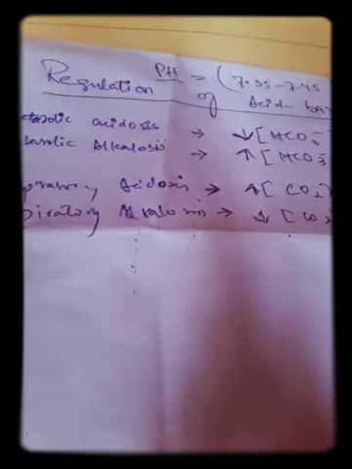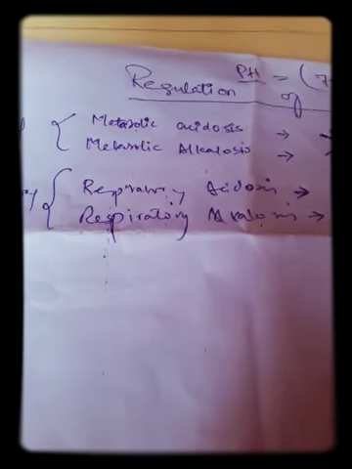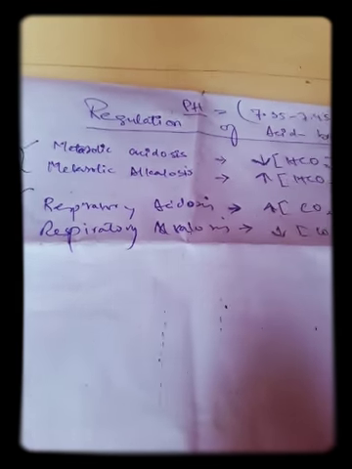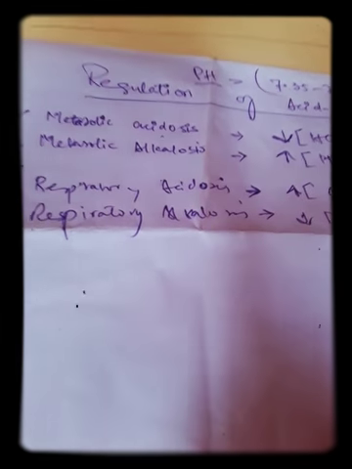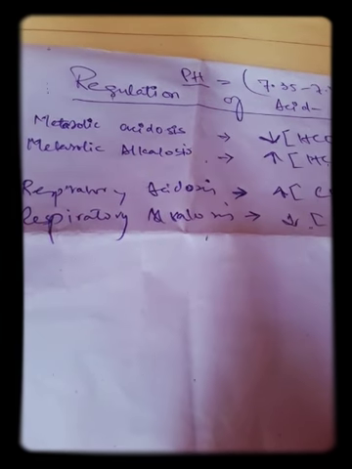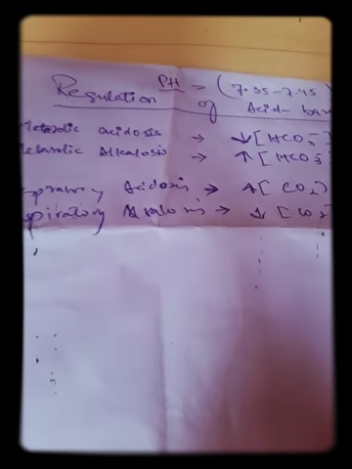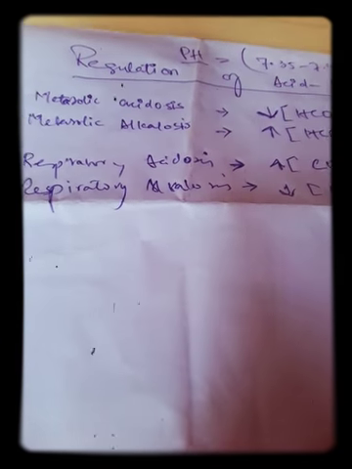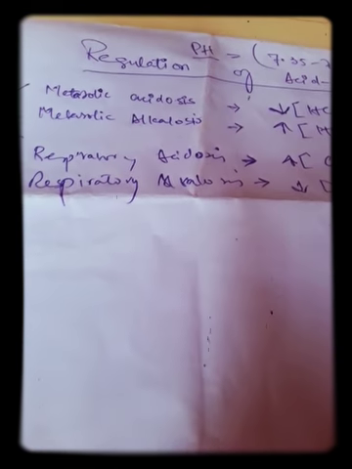Now, the four things that we discuss today are metabolic acidosis, metabolic alkalosis, respiratory acidosis, and respiratory alkalosis. In short, metabolic means bicarbonate levels. If the bicarbonate levels are decreased in the plasma, that means metabolic acidosis, and at the same time there will be a decrease in pH. And metabolic alkalosis means an increase in bicarbonate levels.